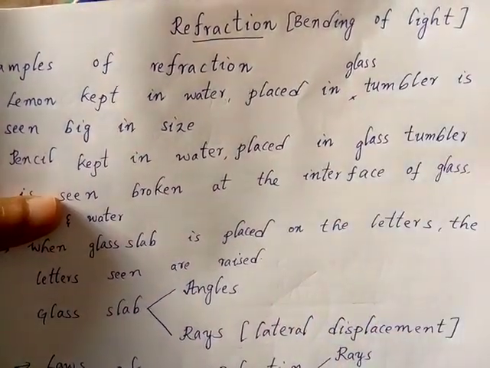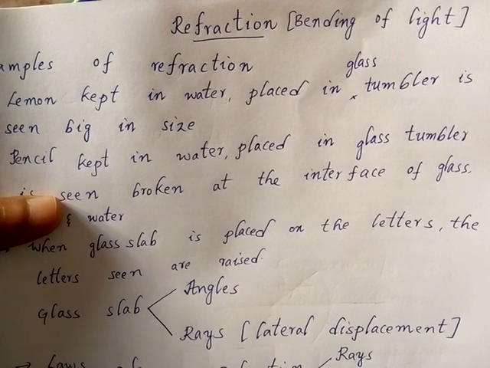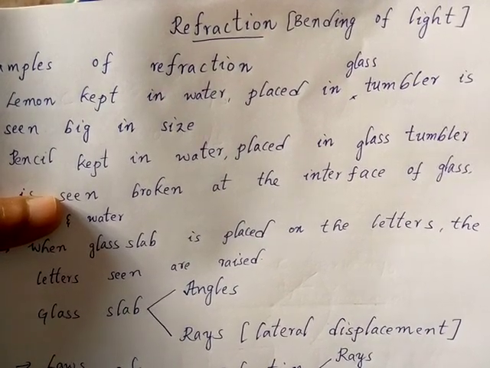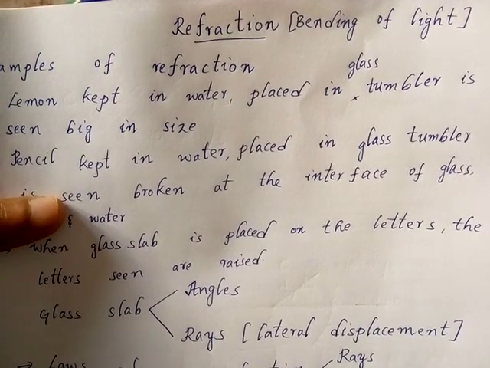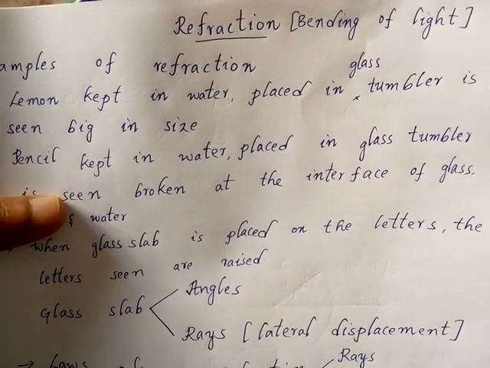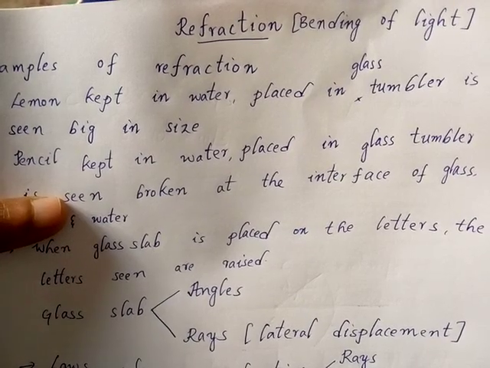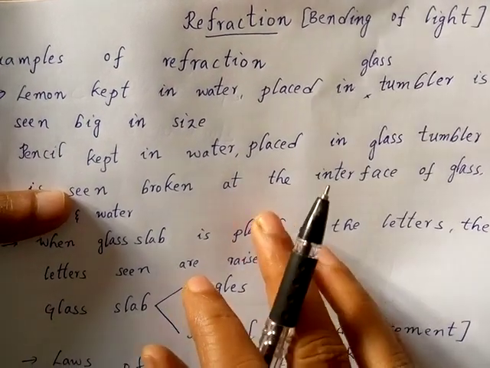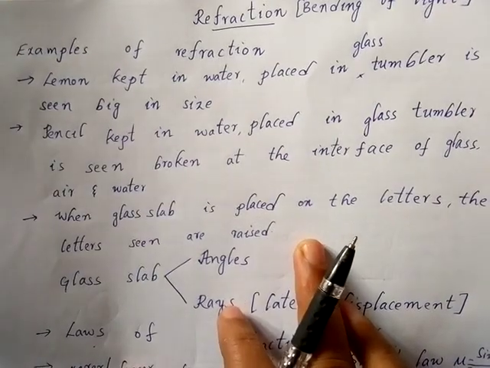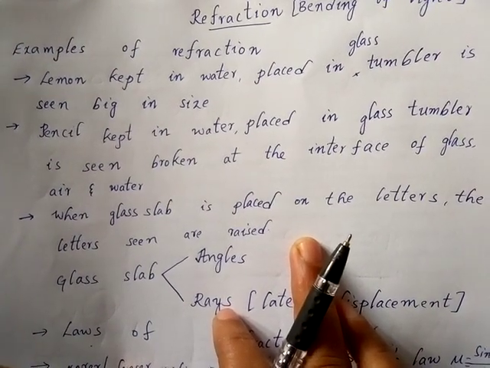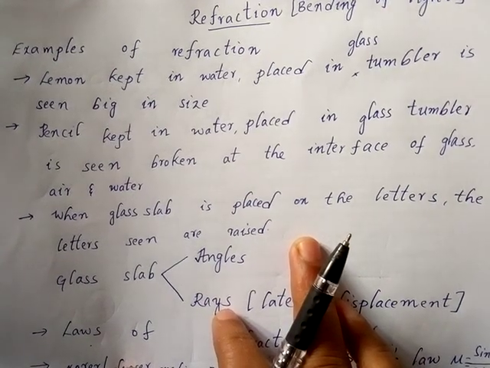So there are two different media for light. One is rarer medium and the other one is denser medium. Rarer medium means where the light travels faster, and denser medium means compared to rarer medium the light becomes slow, but both of them are transparent media only. As an example of refraction, you can see it when you have an interface of two or more transparent media.